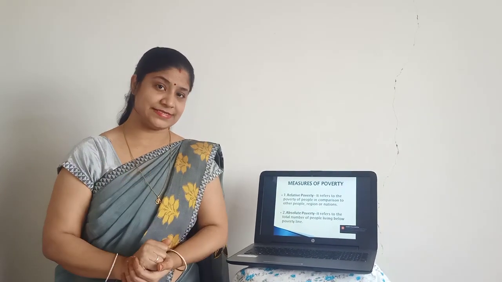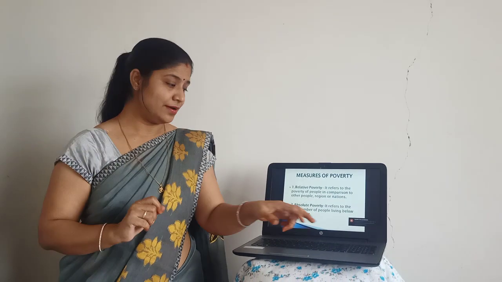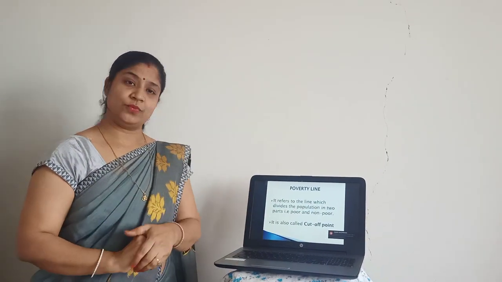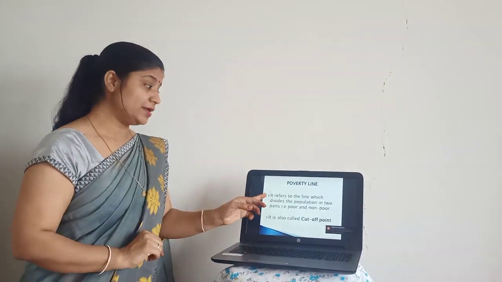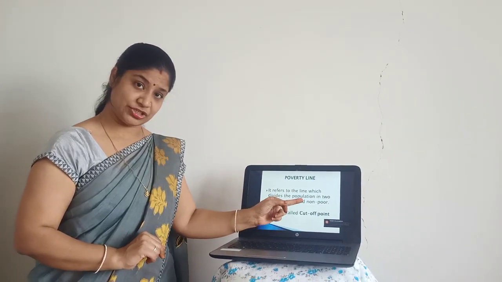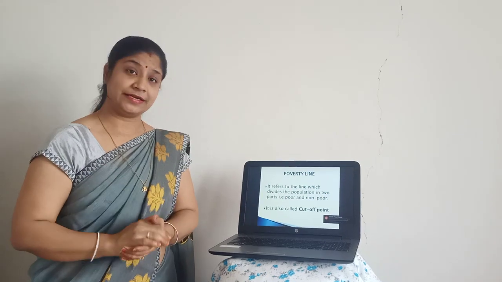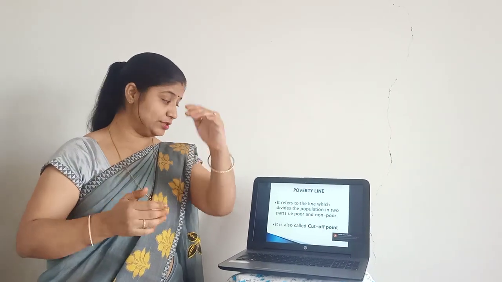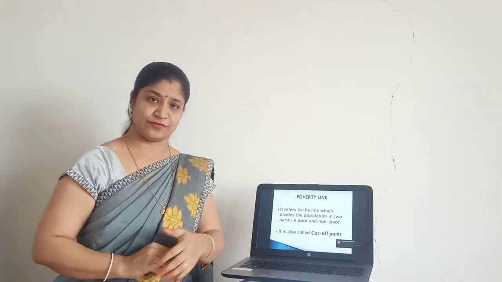Now the question arises, what do you mean by the poverty line? Now we will see what is the poverty line. It refers to a line which divides the population into 2 parts, that is poor and non-poor. It is also called the cut-off point.